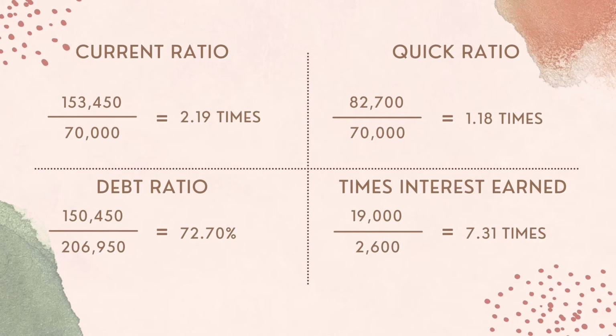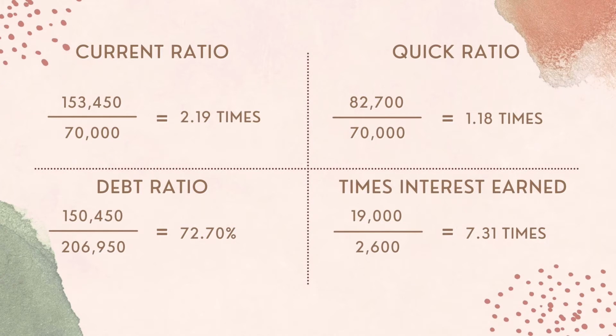The calculation will be 153,450 divided by 70,000, and the total will be 2.19 times. Therefore, QAE Berhad current ratio is 2.19 times. Industry average is 2.50 times. Industry average current ratio is higher than QAE Berhad. The firm has a lower ability to meet short-term obligation.